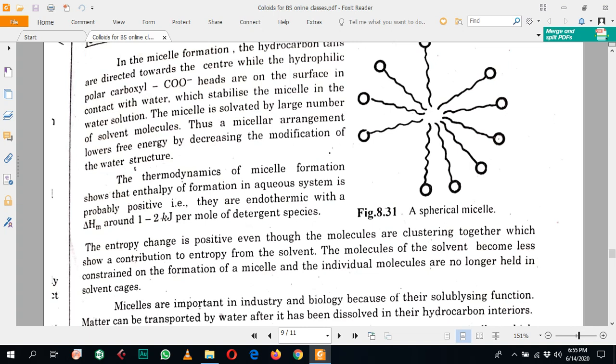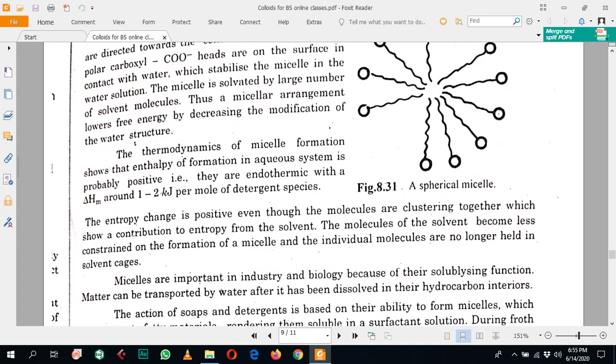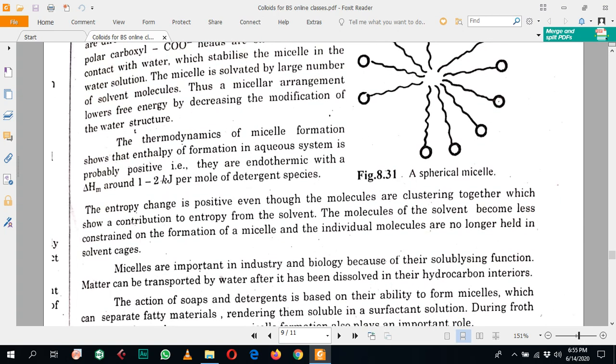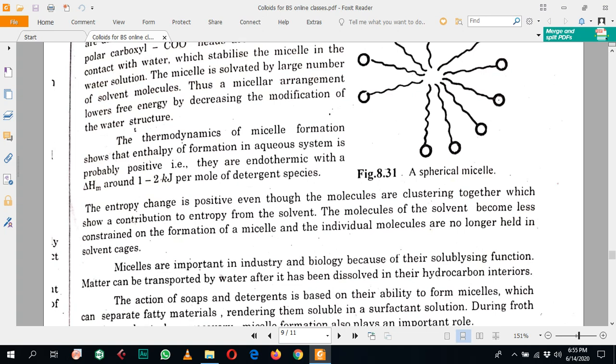So this micelle orientation lowers the free energy by decreasing the modification of the water structure. If you know the thermodynamic equation of Gibbs free energy, delta G is equal to delta H minus T delta S, in which T is the absolute temperature, delta S is the change in entropy, and delta H is the enthalpy of the system.